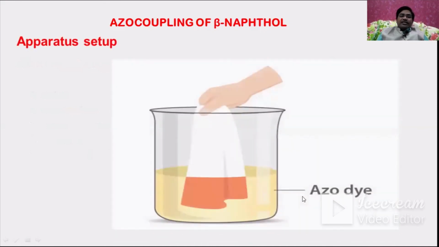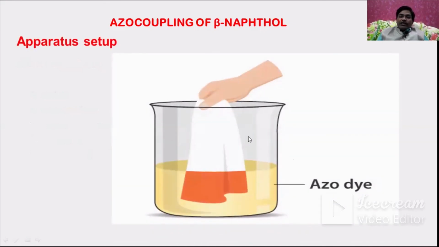Now, what is the apparatus setup? This is a beaker where all the reaction mixture goes. First, we'll take the aniline separately, and the naphthol separately. And aniline is treated with the nitrous acid, where benzene diazonium chloride is formed, and that can be transferred to this beaker. And the naphthol, after mixing with the sodium hydroxide, can be transferred to this mixture. And after mixing this, the coupling reaction takes place, and we can get a beautiful orange dye, which is also called an azo dye.